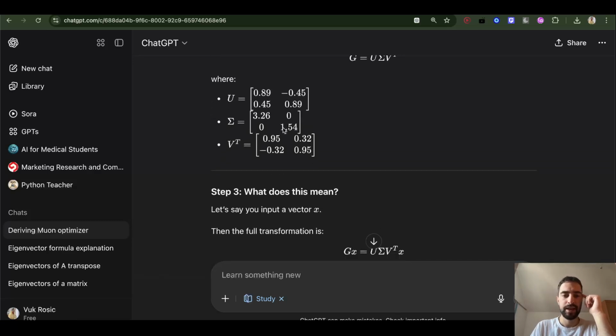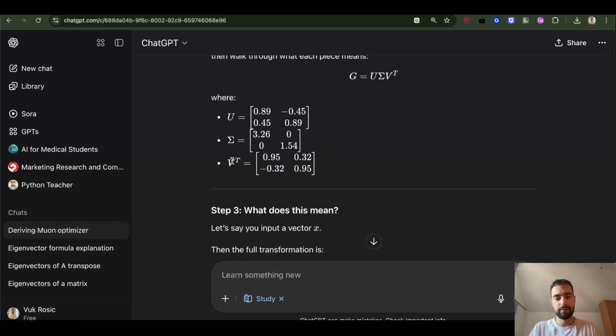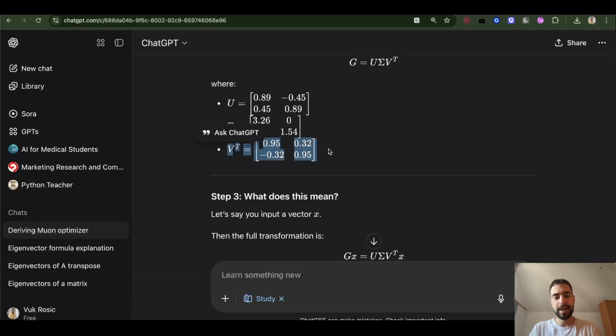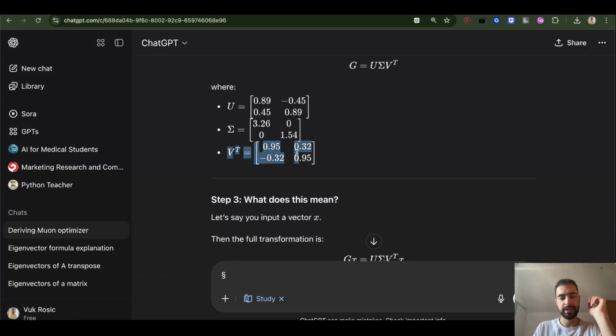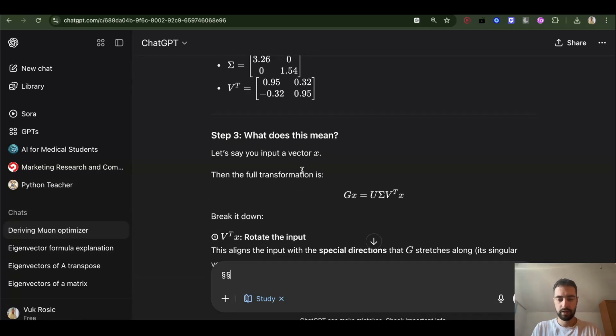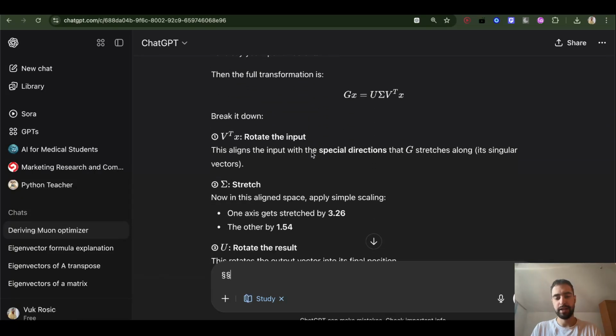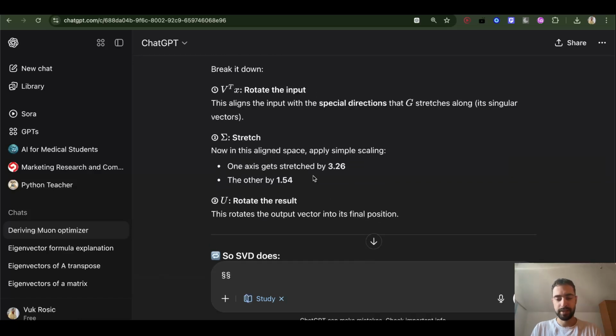Okay, this U rotation. First this will rotate the x, then this will stretch, then this will rotate lastly. This is a simple matrix rotation. You can check 3Blue1Brown for how matrices rotate space and pull all of the vectors, dots, points and shapes in the space.